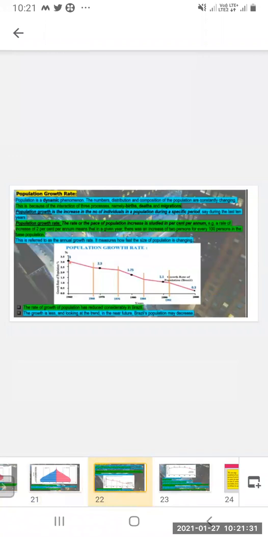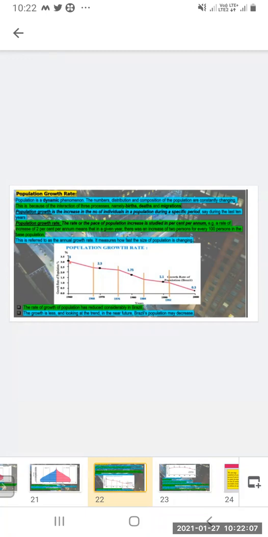Population growth rate. Population is a dynamic phenomenon. The number, the distribution, and the composition of the population are constantly changing. This is because of the interaction of three processes, namely birth, death, and migration.